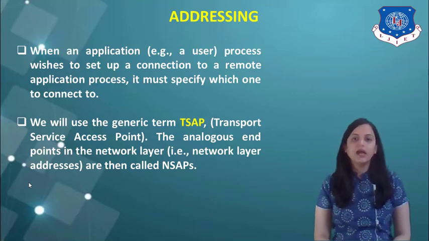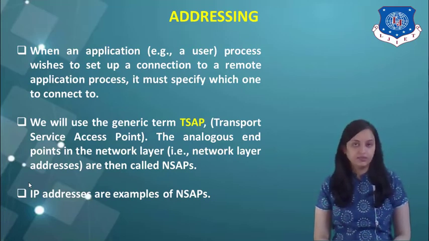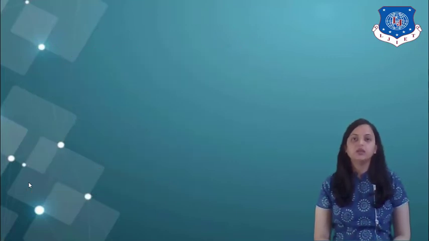The analogous endpoints in the network layer are called NSAPs, that is Network Service Access Points. IP addresses are examples of NSAPs.